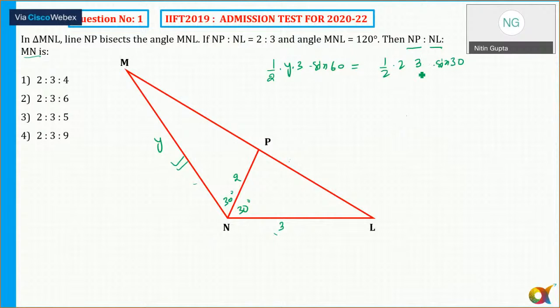So 2 into 3 into sin 30 plus half of that is equal to 2 into y into sin. Okay, so you get cancelled, so I get 3y into sin 60, which is equal to that by 2. Okay, sin 60 it is equal to